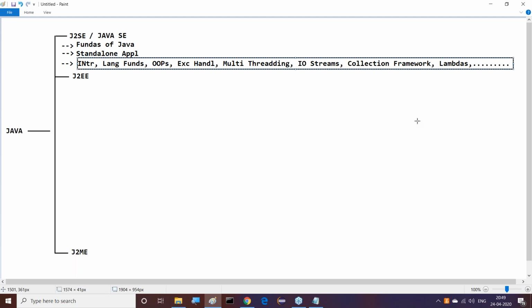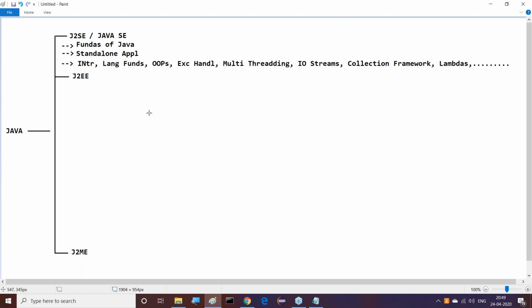By using these fundamentals, which type of applications can we prepare? At most, only basic level standalone applications. Good guys, now I'm asking you clearly: J2SE is able to cover only fundamentals of Java. Good, leave this one here. Then after completion of this point, what are we able to understand now?